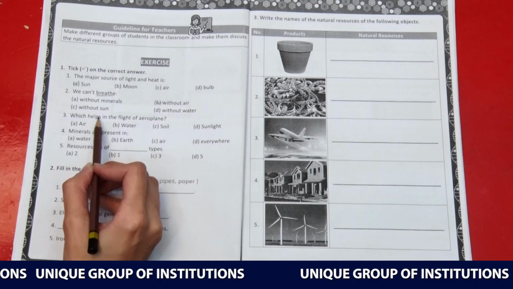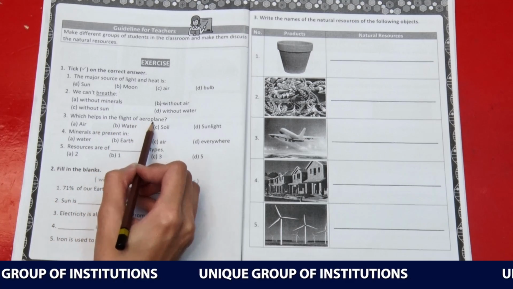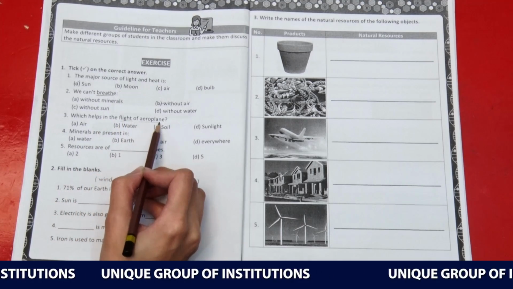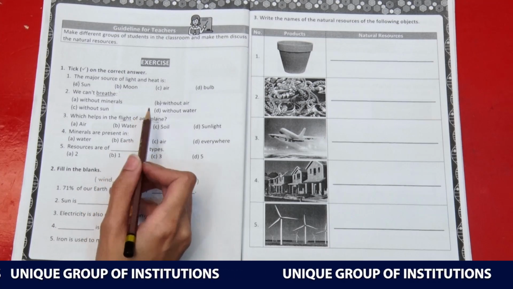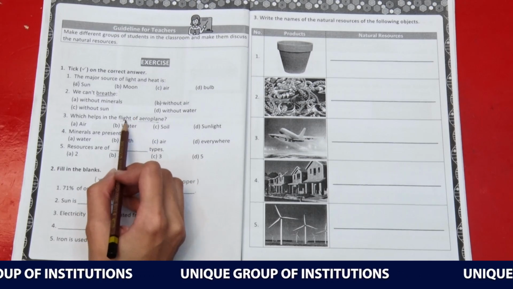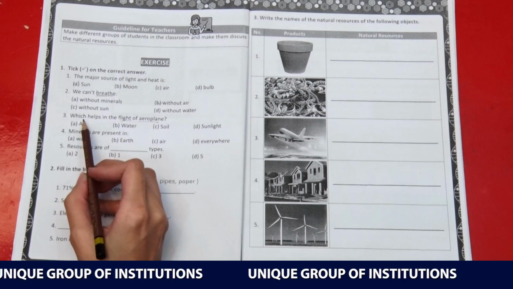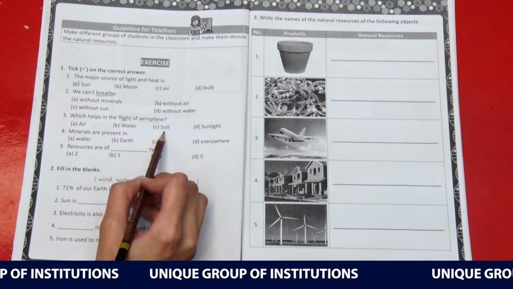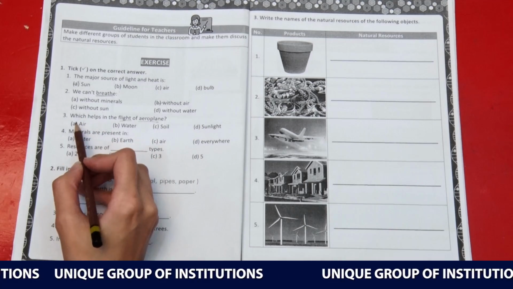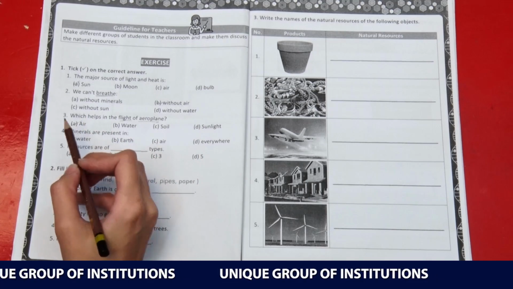3. Which helps in the flight of aeroplane? Just think for a minute and think which thing helps in the flight of aeroplane. The options are air, water, soil, sunlight. The right option is A, that is air.